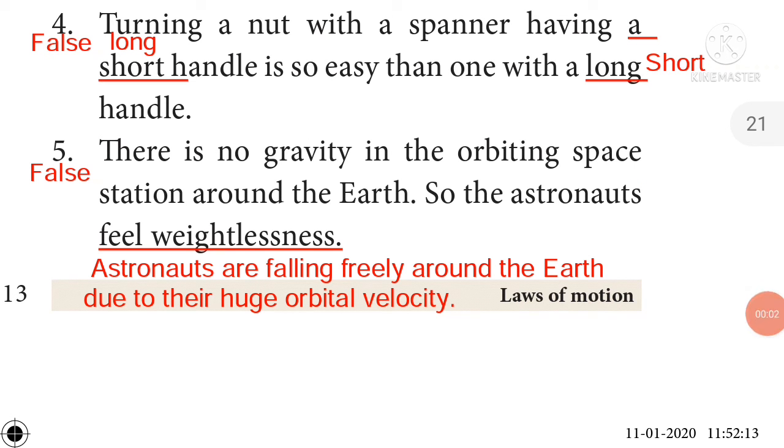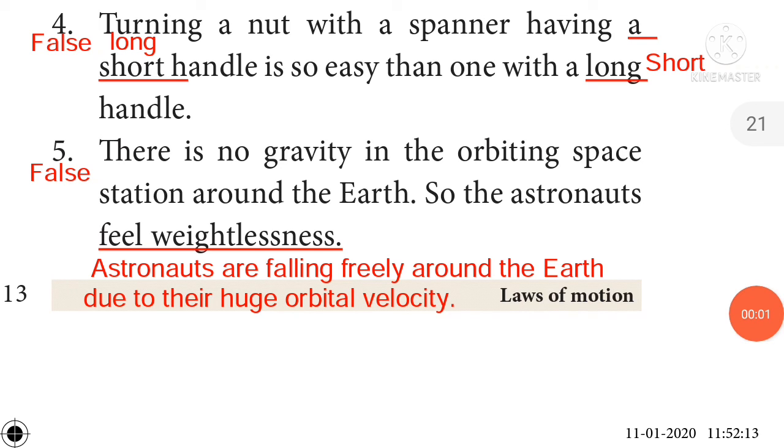Turning a nut with a spanner having a short handle is easier than one with a long handle. The given statement is false and the correct statement is turning a nut with a spanner having a long handle is easier than one with a short handle.